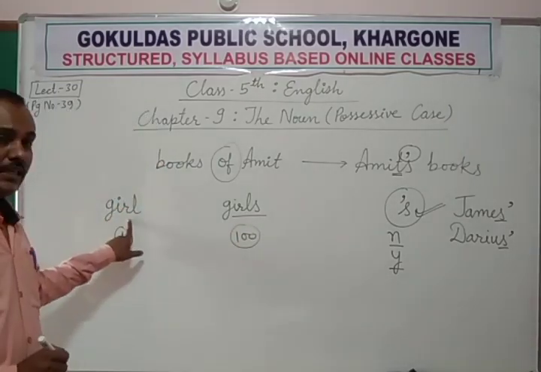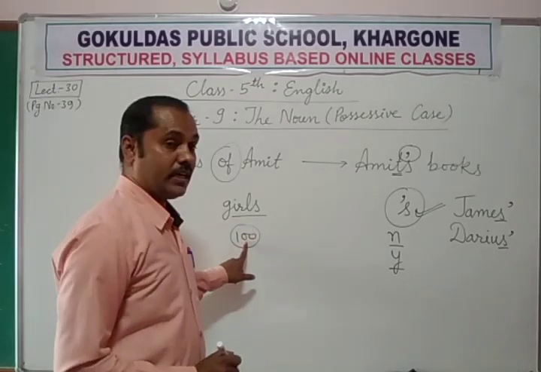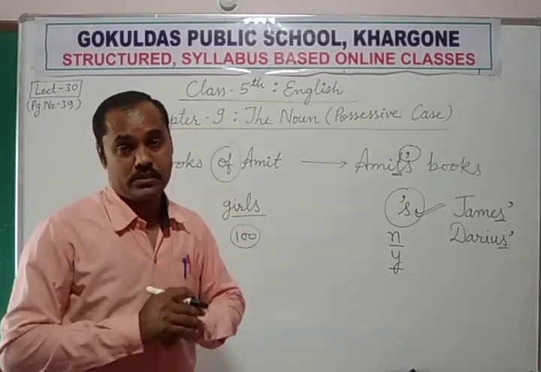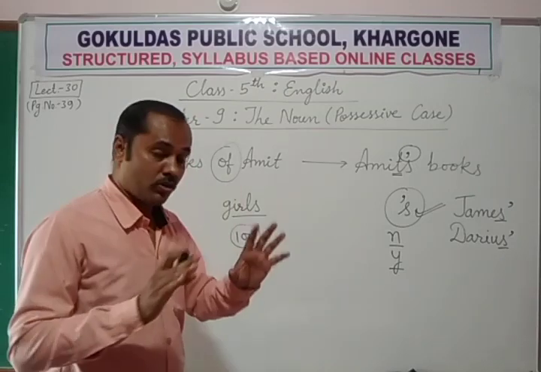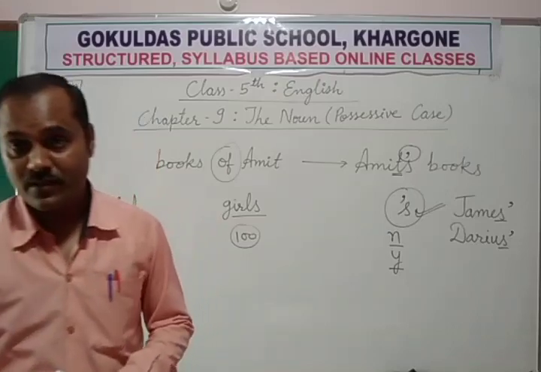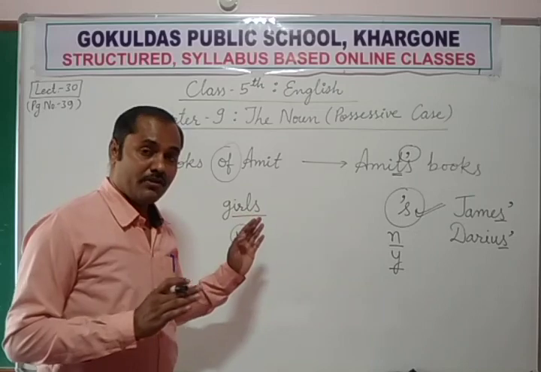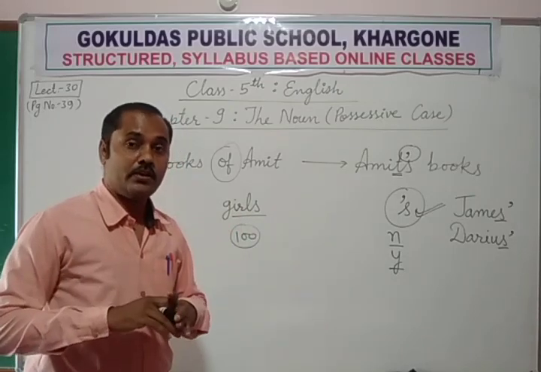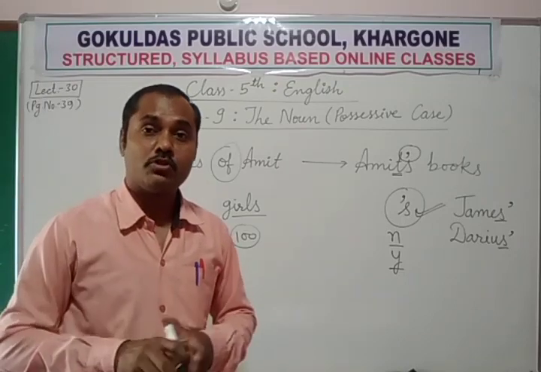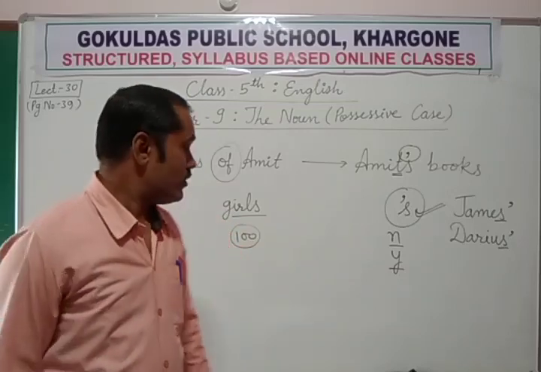Here we are talking about a single girl, so there is no S. But here we are talking about 100 girls, those girls who are living in those hostels. That hostel belongs to all the 100 girls, not only one girl. Just like a girls' school: the school doesn't belong to only a single girl. That school belongs to all the girls who are studying in that school.